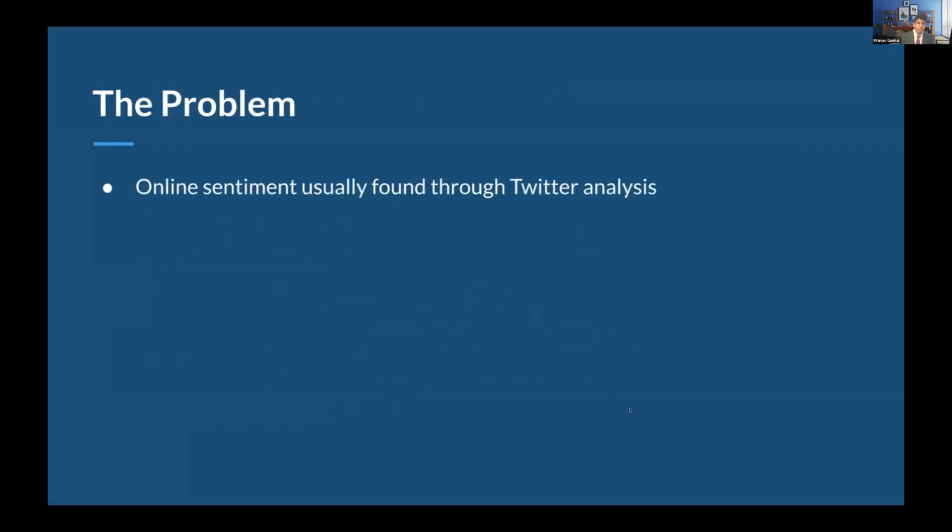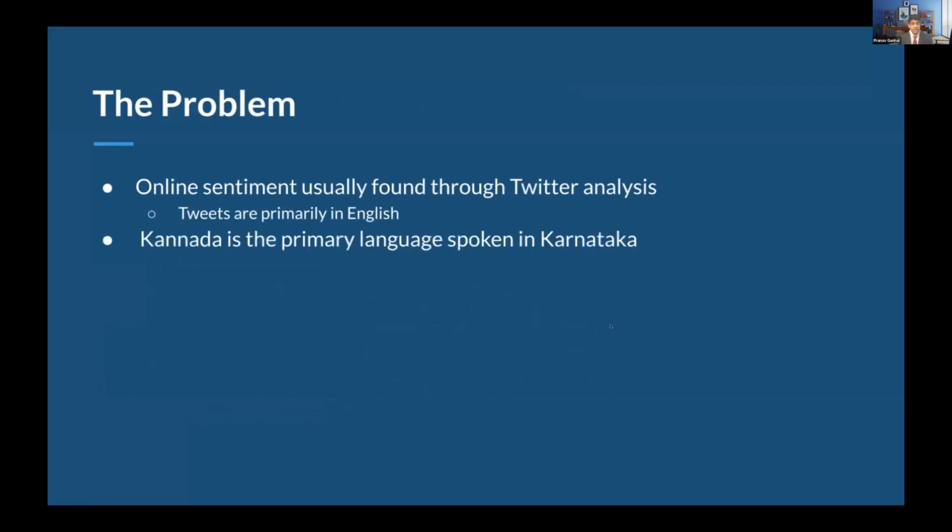And so what we want to essentially do is use this online sentiment, usually found through Twitter analysis that's usually in English, and apply it to the Kannada language or other languages that are spoken in the state of Karnataka. We also know that Kannada isn't the only language spoken in the state. The national language, Hindi, is also commonly used, and local dialects and neighboring languages are also prevalent as well. This can also be seen on social media.